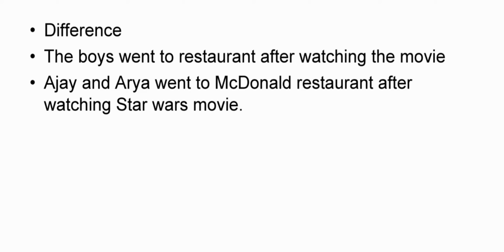But you can't get any information about the names of the boys, which restaurant they went to, or the movie they watched. The second sentence comes under proper noun, where the boys' names are Ajay and Arya, McDonald's is the restaurant they went to, and Star Wars is the movie they watched. In proper noun, we get detailed information about what they did.